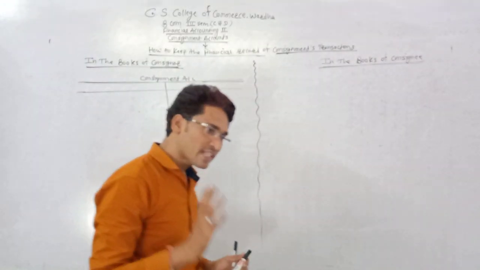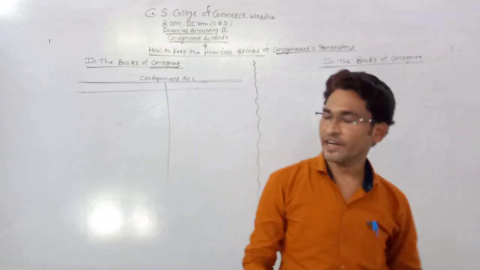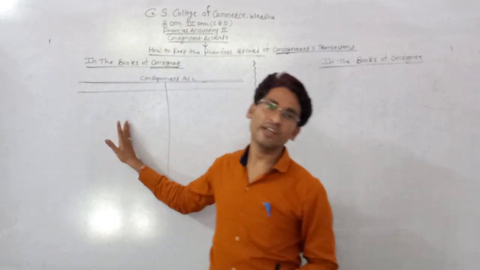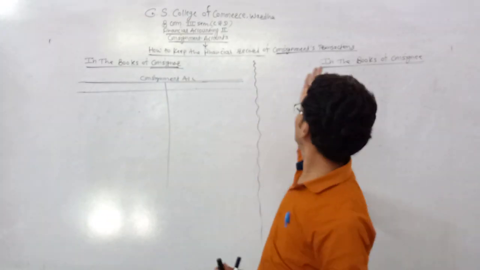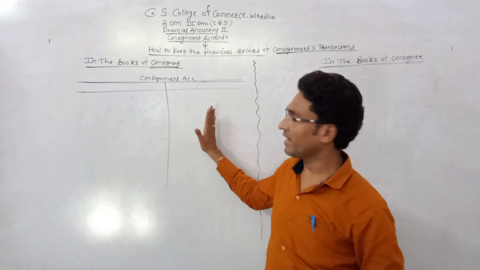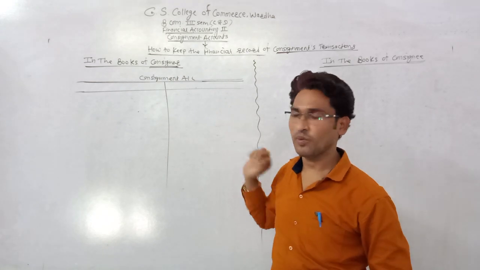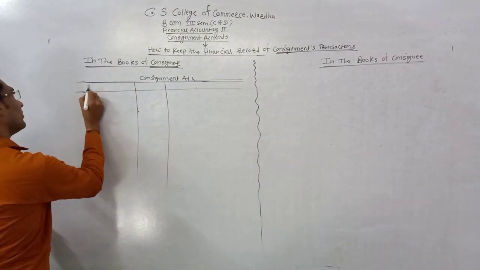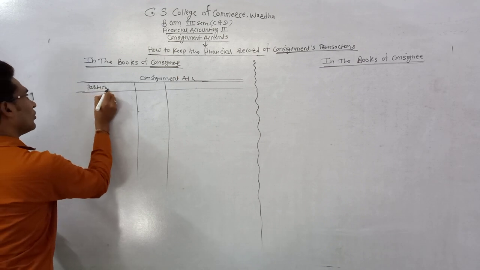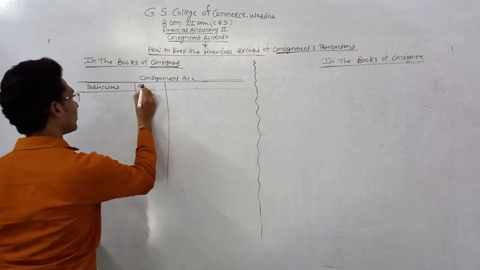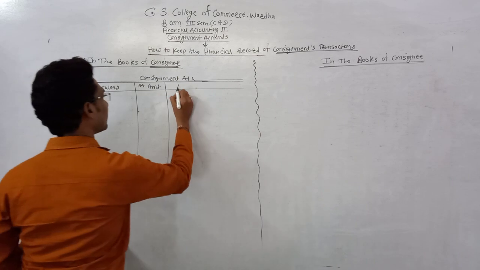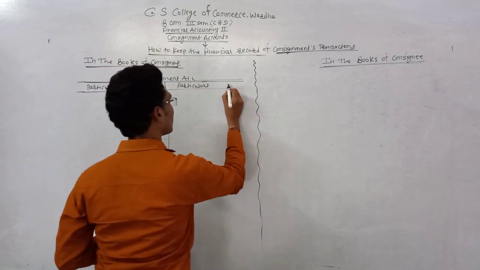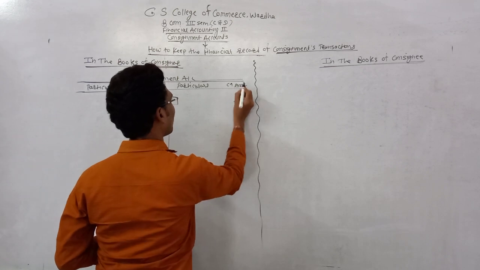All the expenses of consignment are recorded on the debit side of the consignment account, and all the incomes from consignment are recorded on the credit side. Particulars, debit amount; particulars, credit amount.